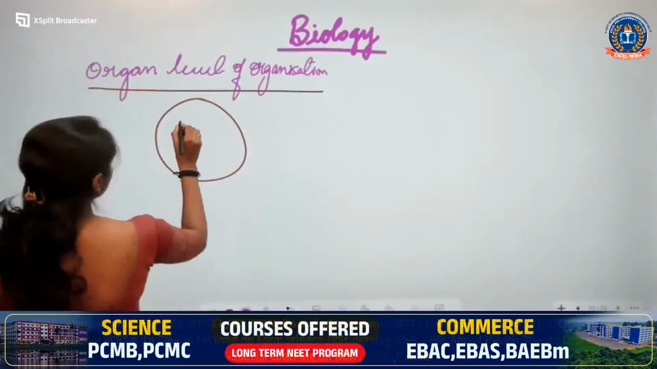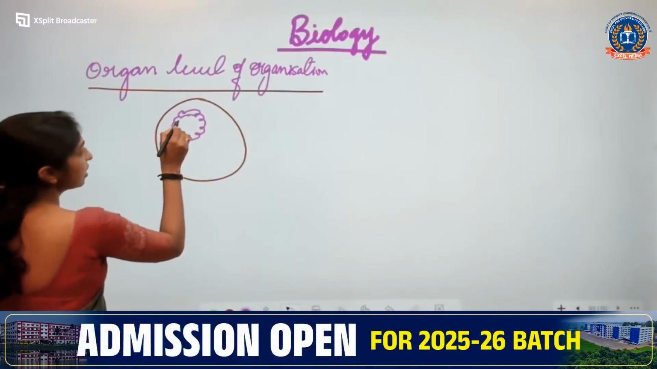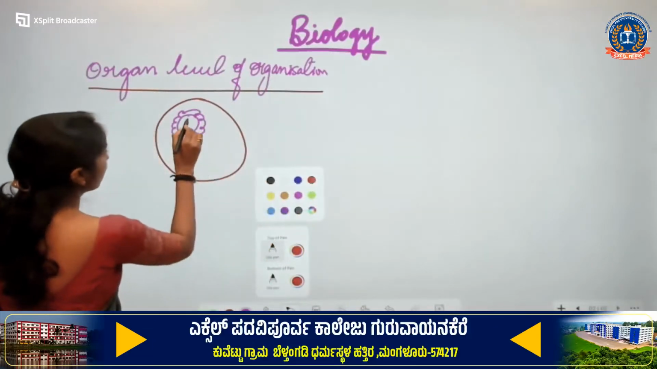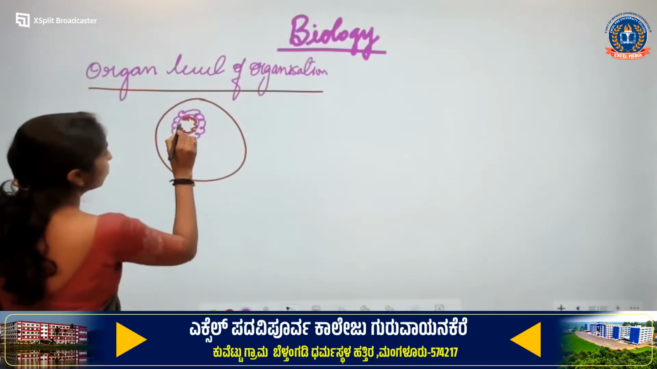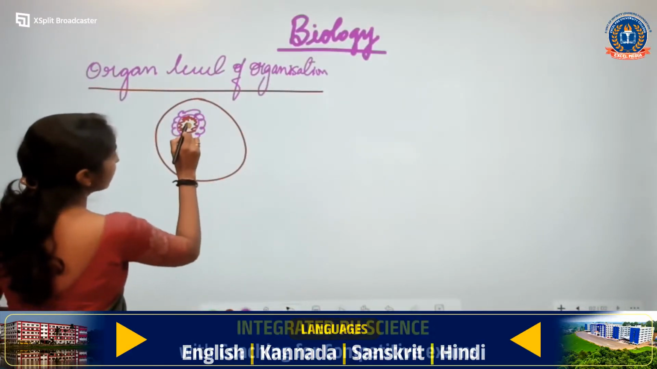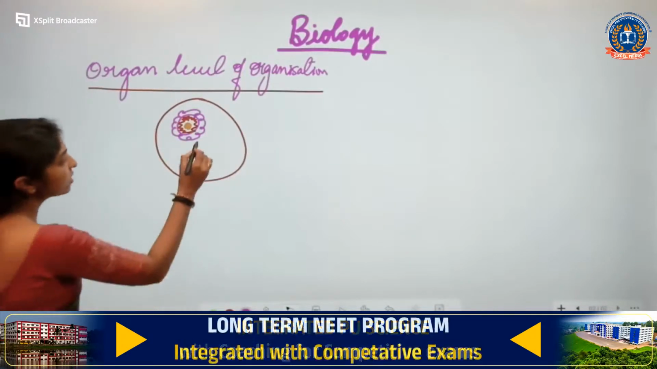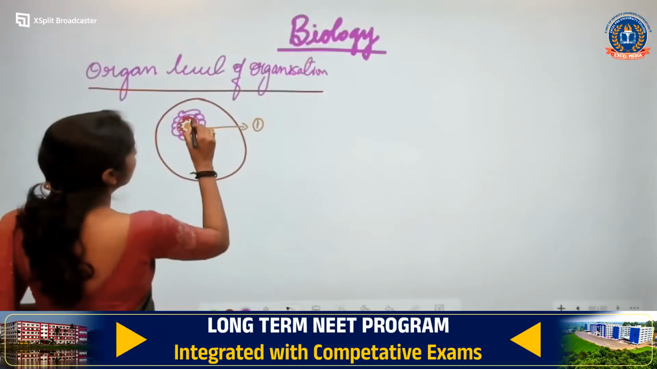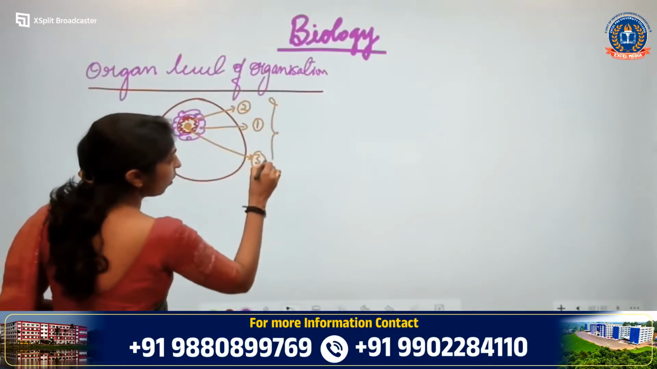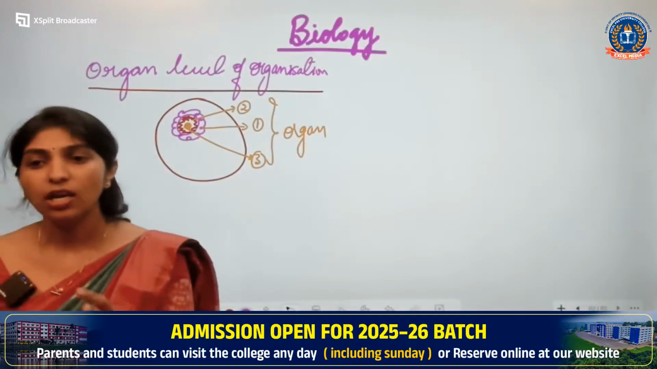Okay. Now, what happens? The outer layer of an organ is made up of one type of tissue. Next, we have the internal layer. This is the internal layer, made up of one more type of tissue. And then further internal, again it is made up of one type of tissue. If this is one organ, it is made up of how many types of tissue? 1, 2 and 3. If we consider this as one organ, it is made up of 3 different types of tissues.